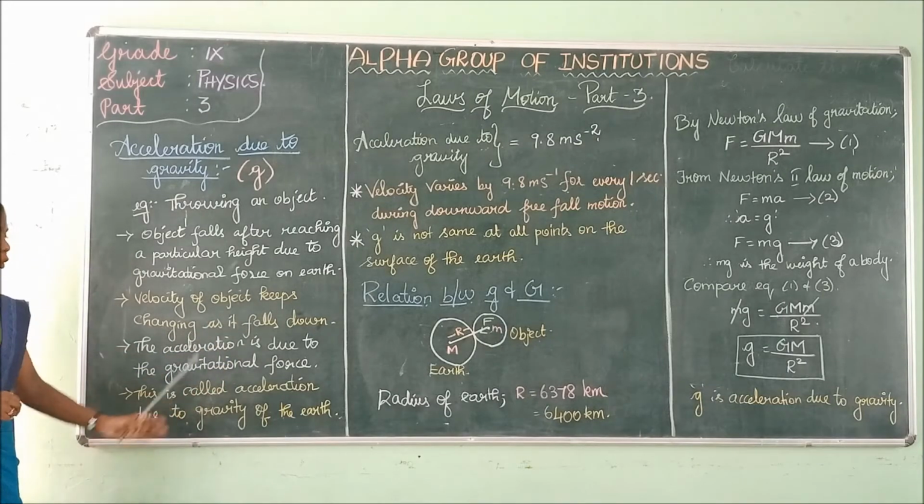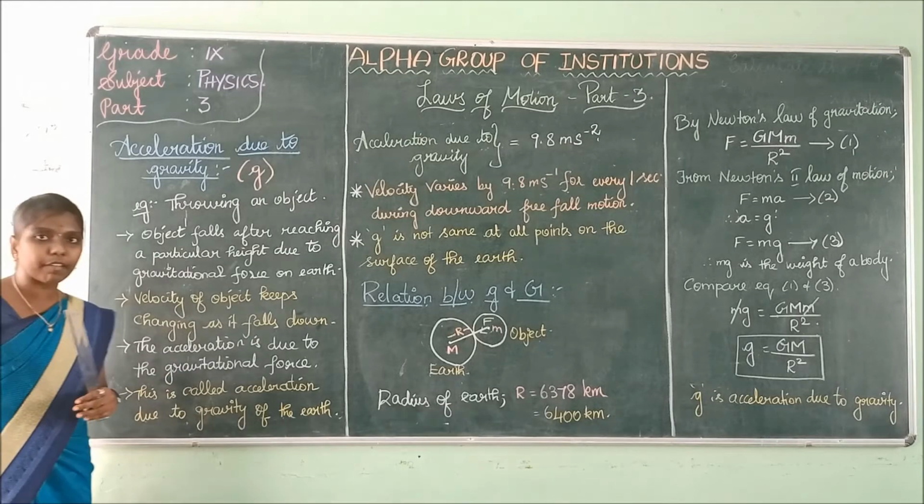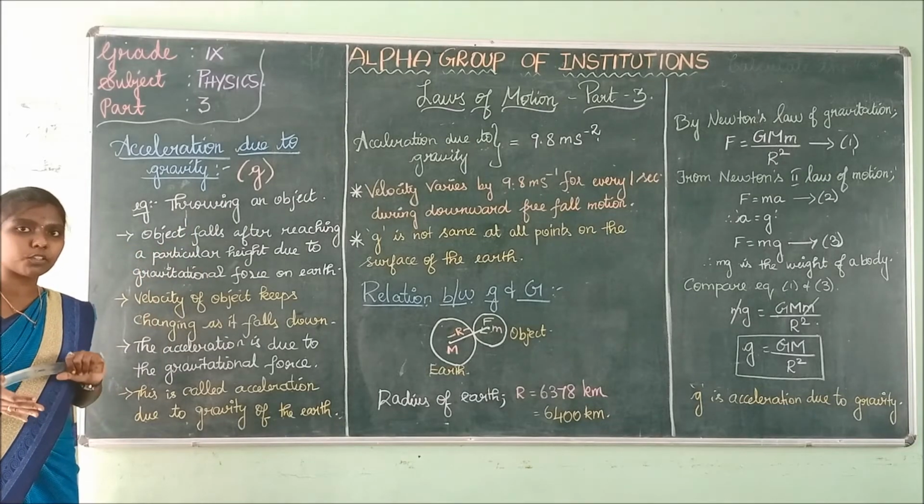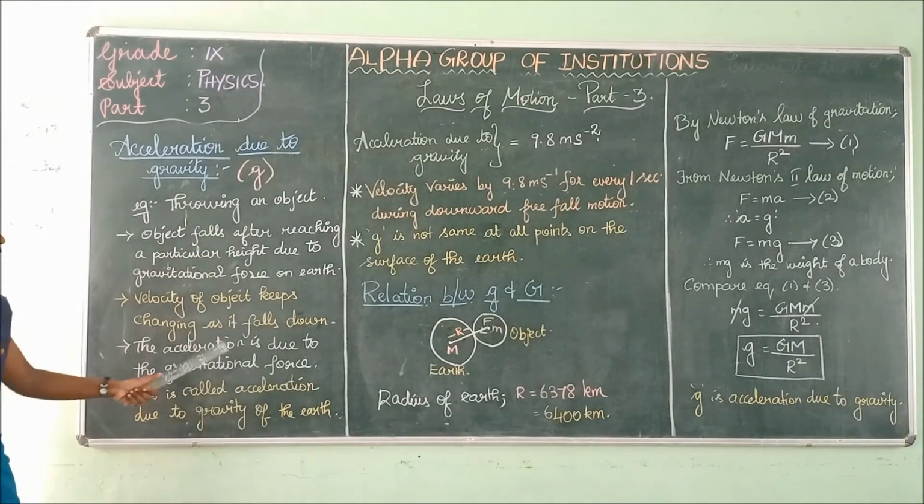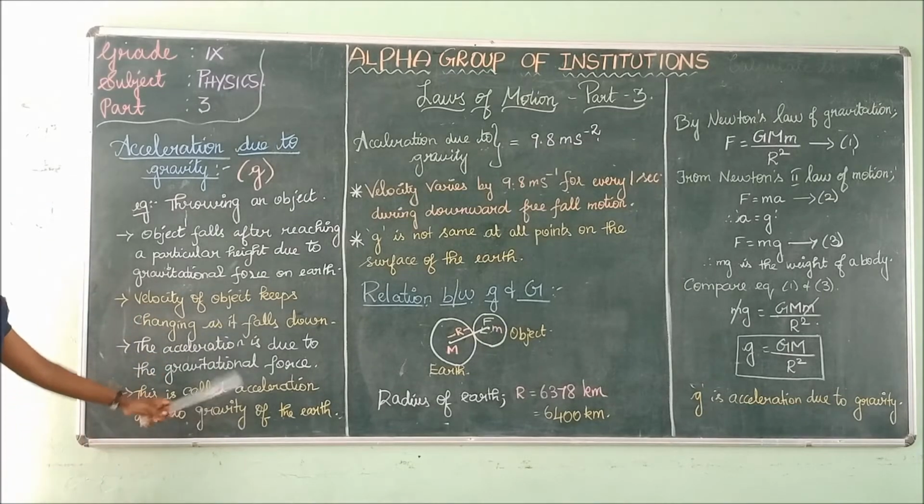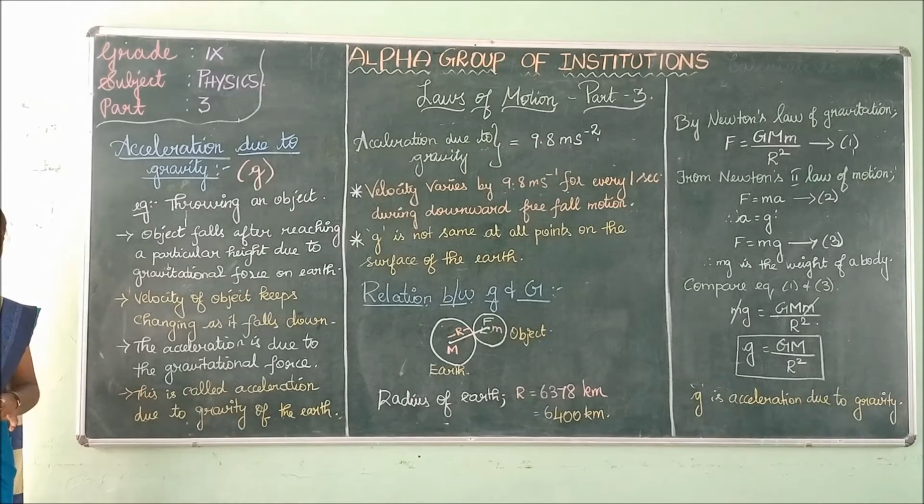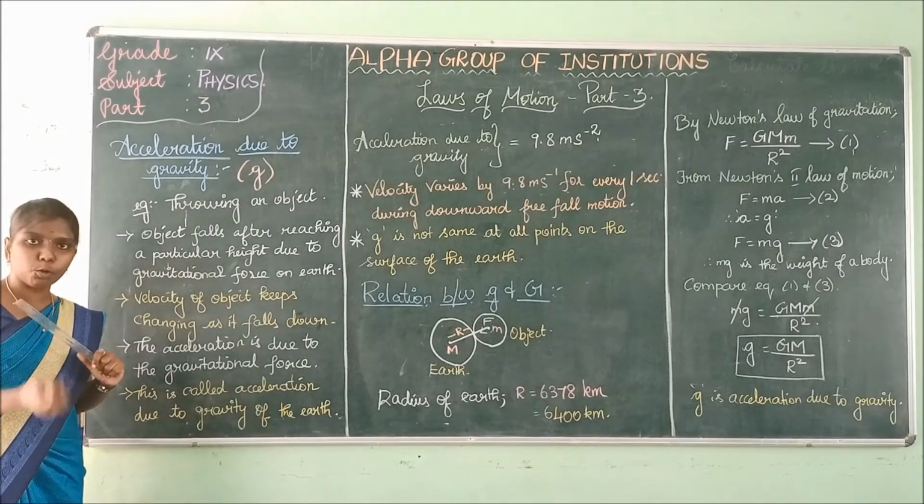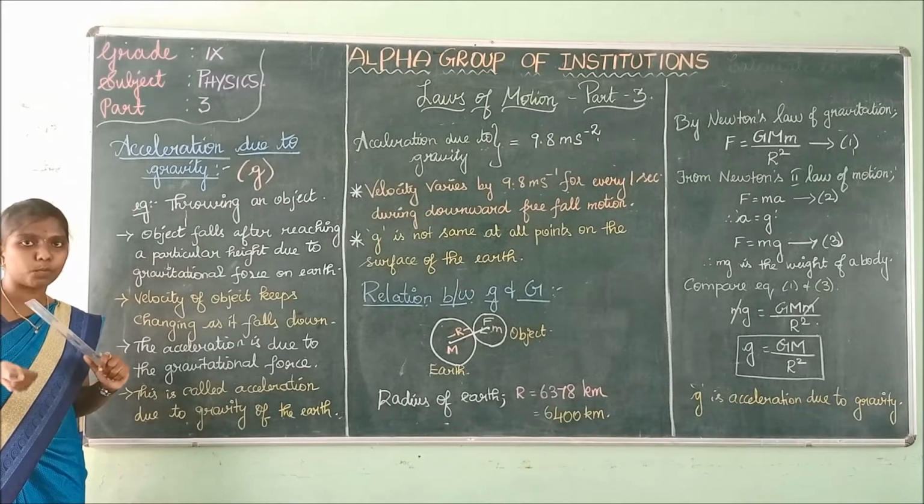The acceleration is due to the gravitational force. What is acceleration due to gravity? The acceleration that is due to the gravitational force is called the acceleration due to gravity of the earth. Is it clear? If I throw a chalk piece, it goes to a particular height and falls down. It is due to gravitational force on the earth. The gravity attracts the object towards the earth.